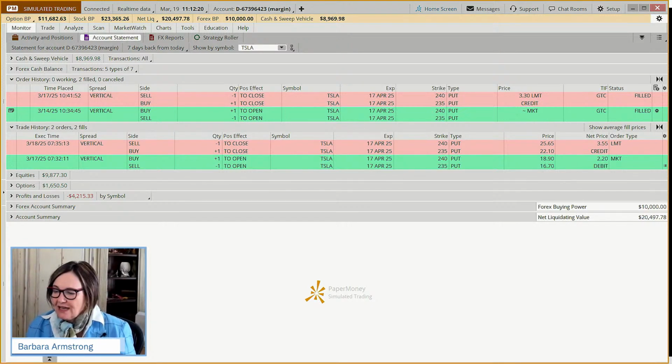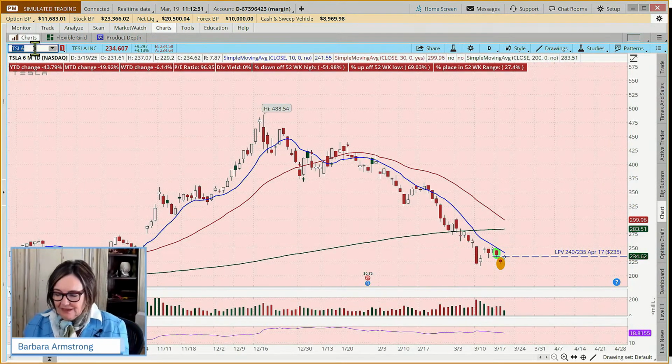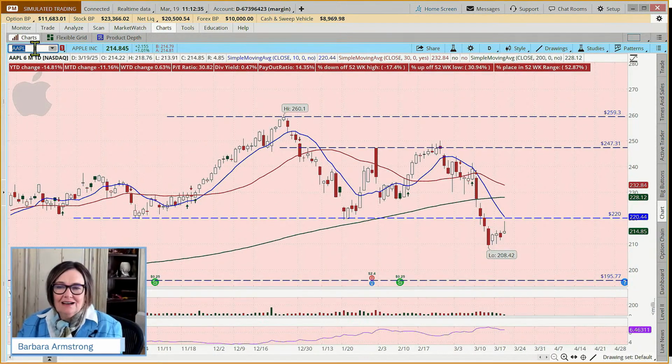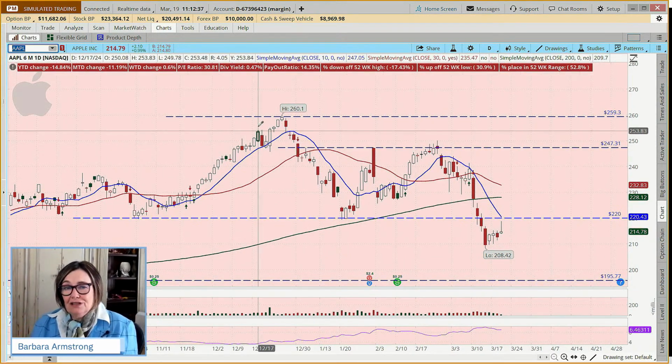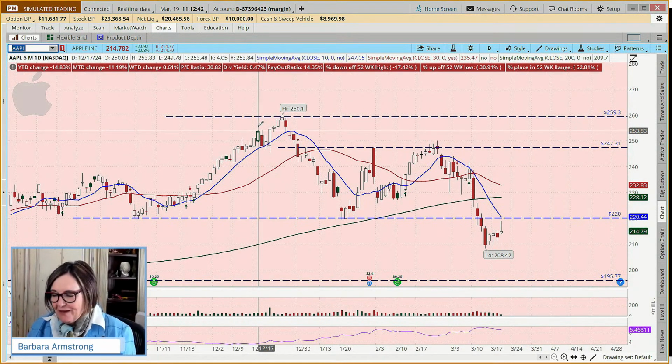So let's look at a new conditional order opportunity, if you will. Let me just close that. Okay, so let's come out to Apple. And many of you might say, hey, I like this company. I like what they stand for. And I had this conversation with a friend before I became a coach. You can love a stock, but if it is in fact pulling back, you can love it from the sidelines. And if you have options in your kit bag, you might be able to profit from a stock as it's pulling back.